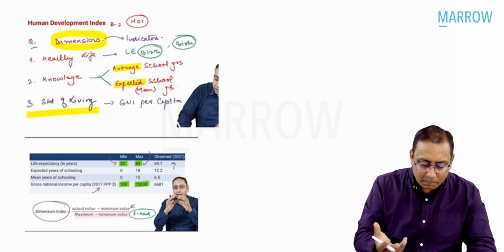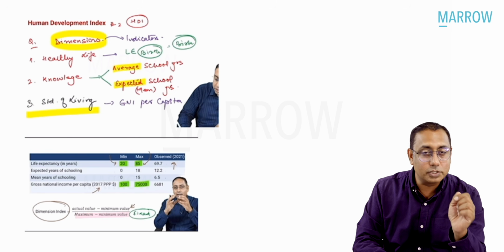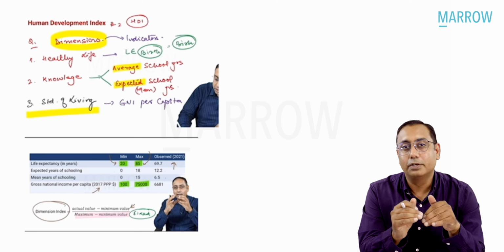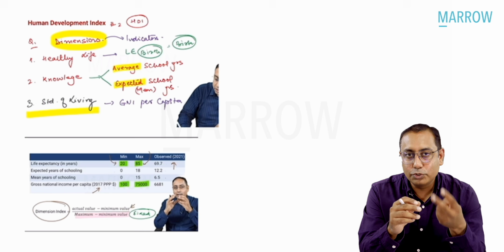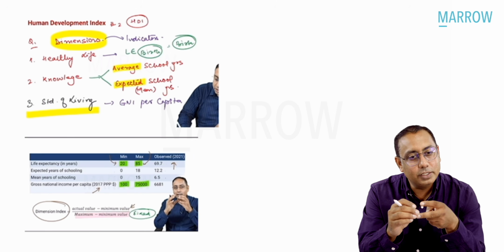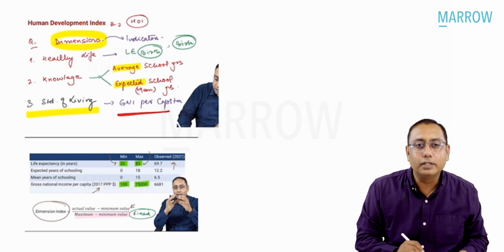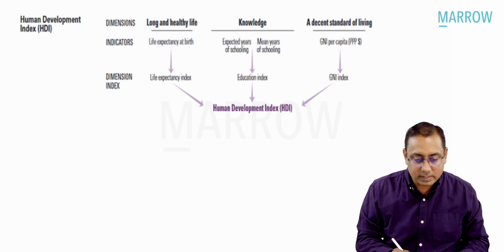So you can just remember that in HDI, there are 4 indicators we see and 3 dimensions. What are the indicators? Life expectancy in years from birth. Education includes 2 things, that is the expected school years and the mean school years. And then there is also standard of living, which is measured in the GNI per capita. You have the minimum value and the maximum value.